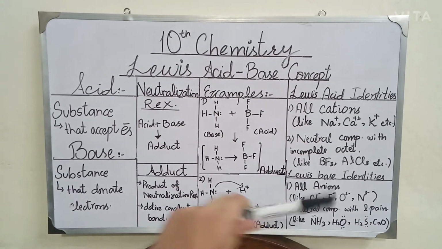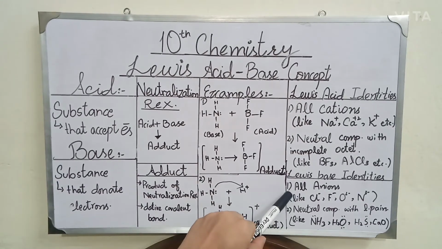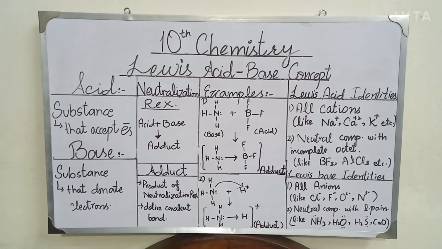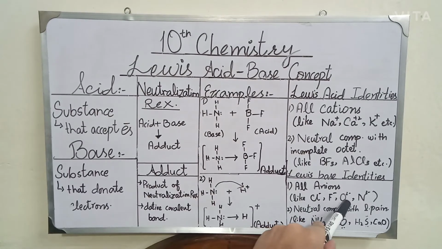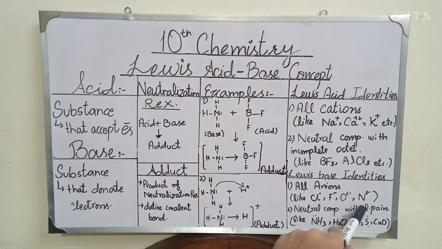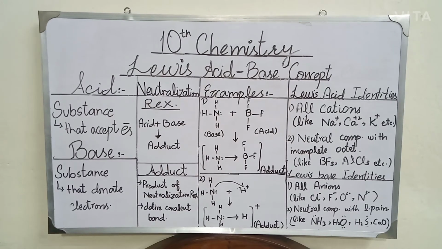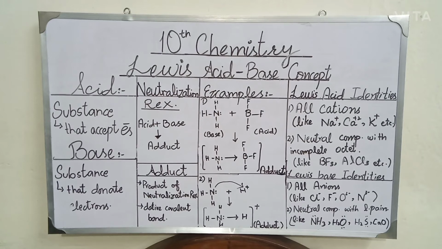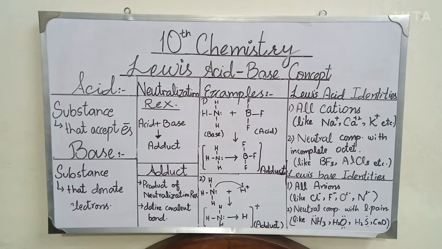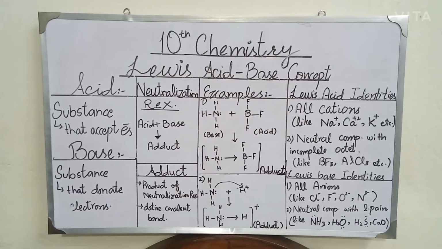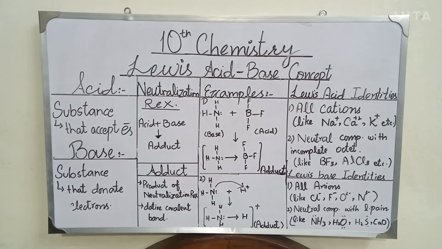Similarly, some identities are also given for Lewis bases. Lewis bases can be identified as follows. First of all, the anions are Lewis bases. Anions have a negative charge. For example, chloride ion, fluoride ion, oxide ion, nitride ion, all these ions have a negative charge. It means they have excess electrons, extra electrons on them, and so they can easily donate electrons to other molecules. Therefore, all the anions are Lewis bases.